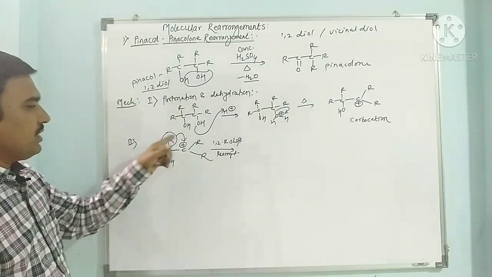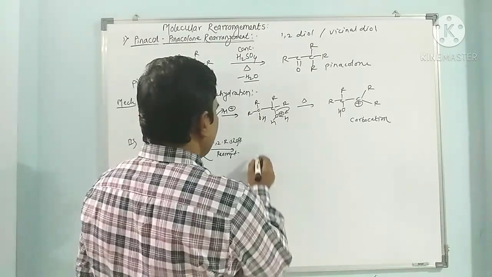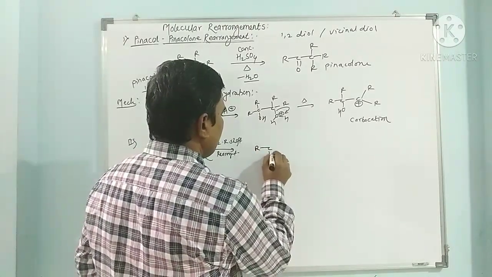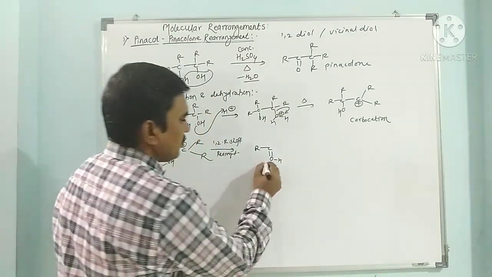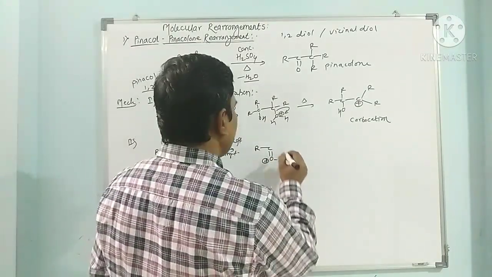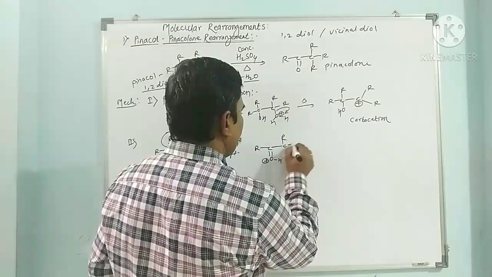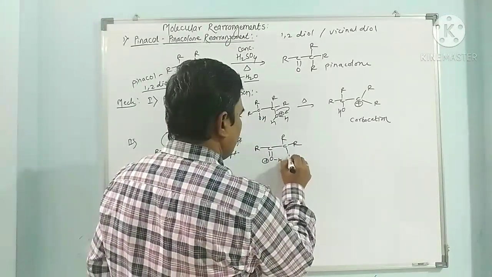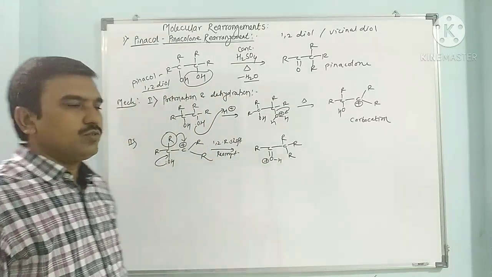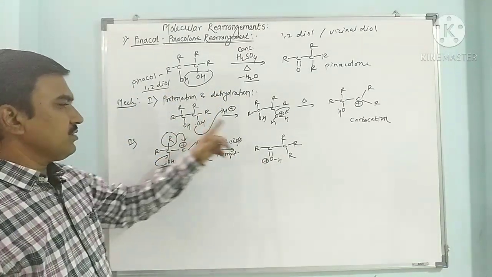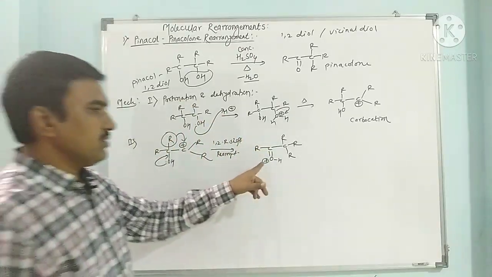So this R group migrated, and we get R, C, double bond O, with H, which, due to losing its electron pair, attains a positive charge, with R and R. So this is the protonated ketone. The carbocation is converted to the protonated ketone.